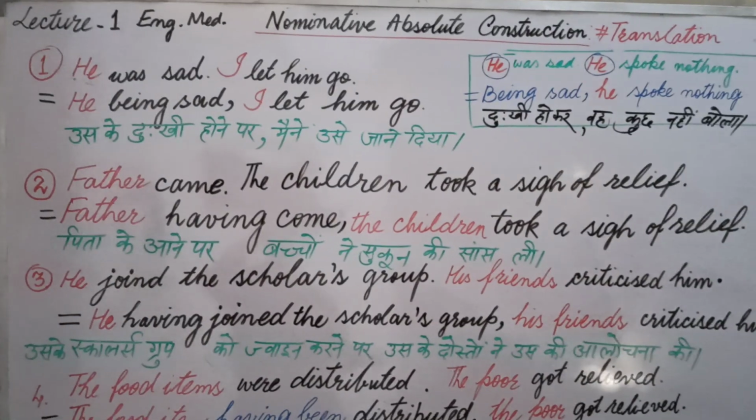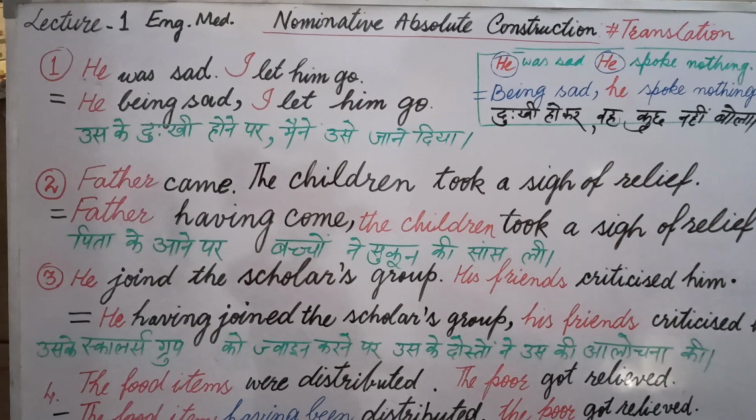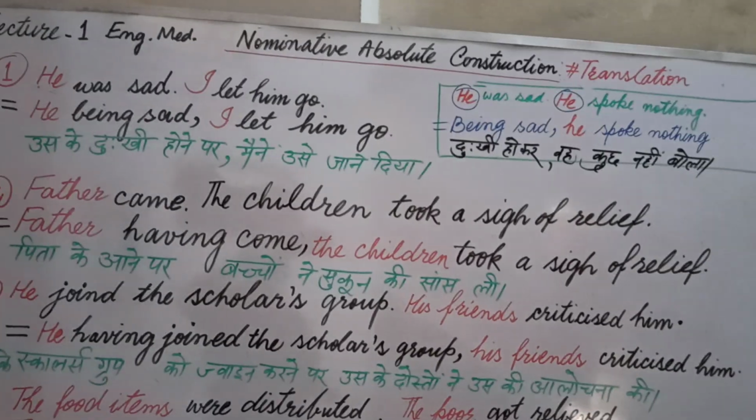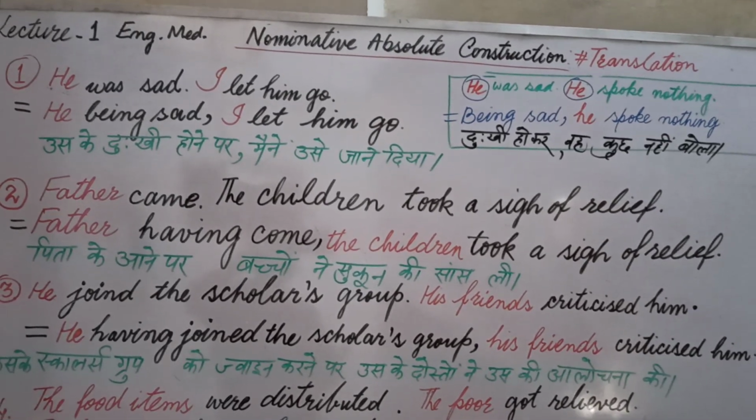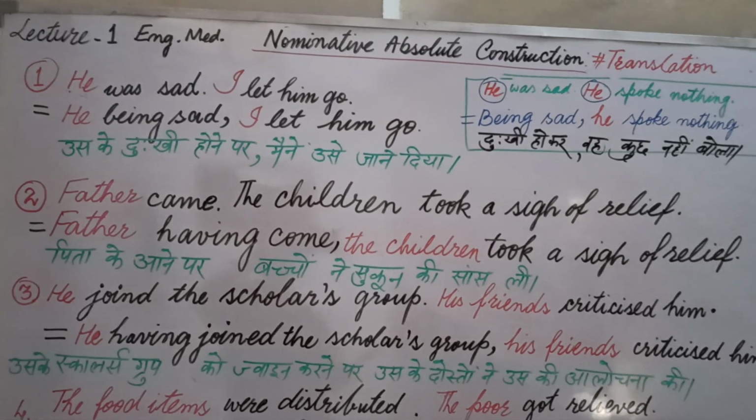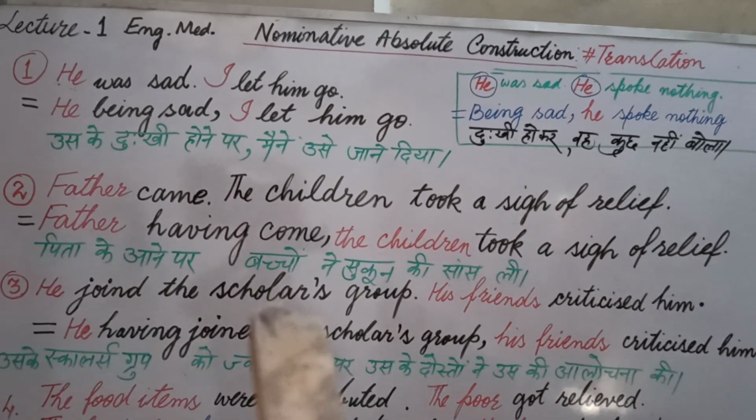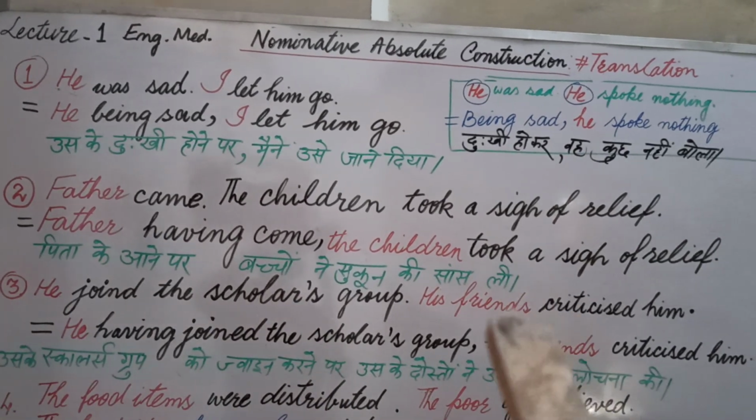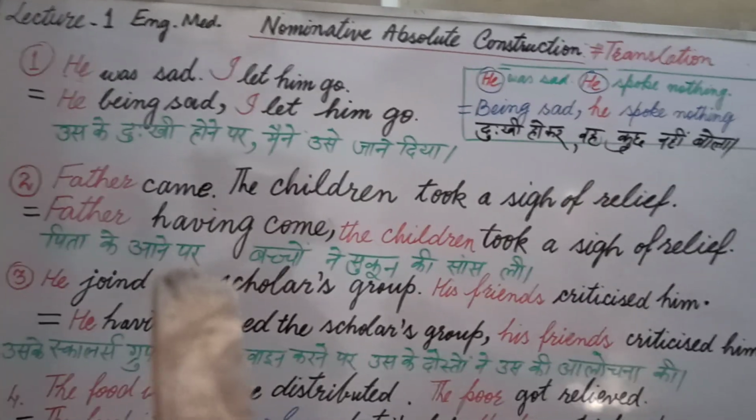Now in sentence number 2, पिता के आने पर बच्चों ने सुकून की सांस ली. This sentence can be broken into two parts. Father came, full stop, the children took a sigh of relief. In this way, father came as a first event, and taking a sigh of relief is the second event, or you can say the result of father's arrival. That's why I wrote it later. Father having come, पिता के आने पर means father came first. The children took a sigh of relief later. That's why I wrote the first incident, father having come.